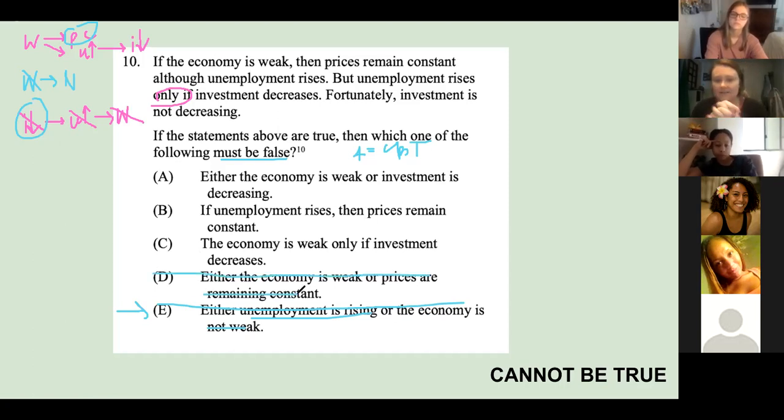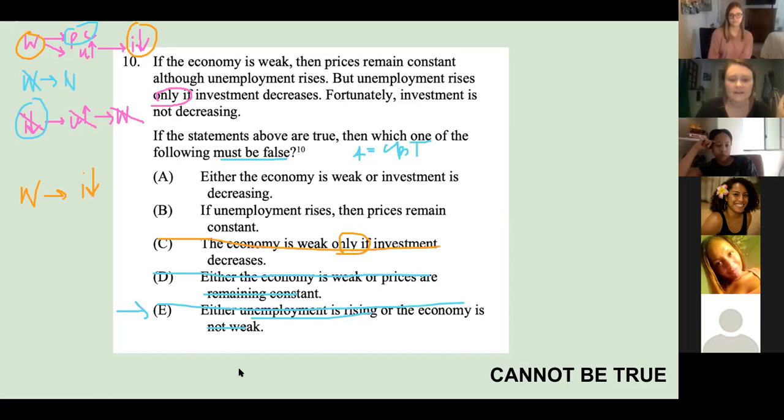All right, C says the economy is weak only if investment decreases. So how I would draw this is: the economy is weak, only if introduces necessary, only if investment decreases. Well, that is quite literally what we have going on in our original chain, right? So that could be true. Actually, it has to be true, but we're going to cross that one off.